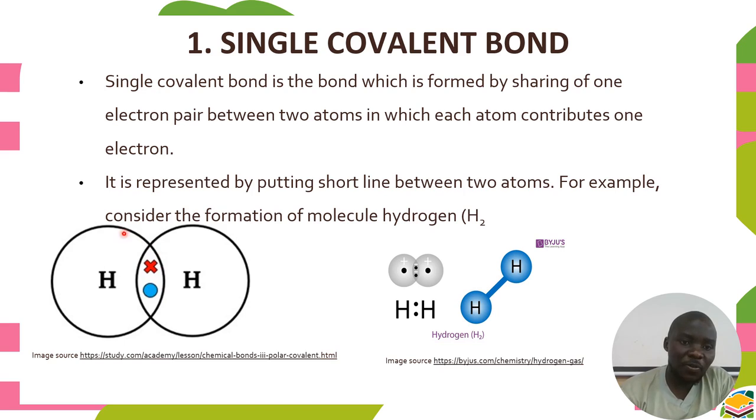This is formed because each nuclear charge attracts the shared electrons to itself. When this one attracts the shared electron to itself, and this one also attracts the shared electron to itself, they form a bond here. This bond is known as a covalent bond.